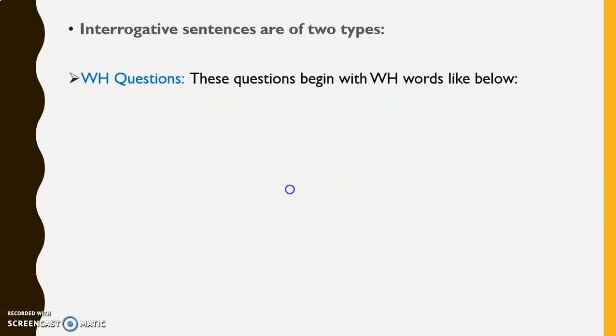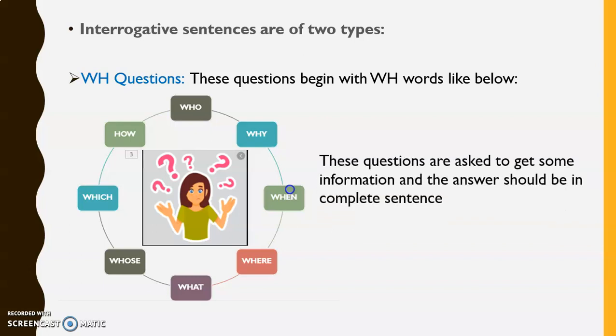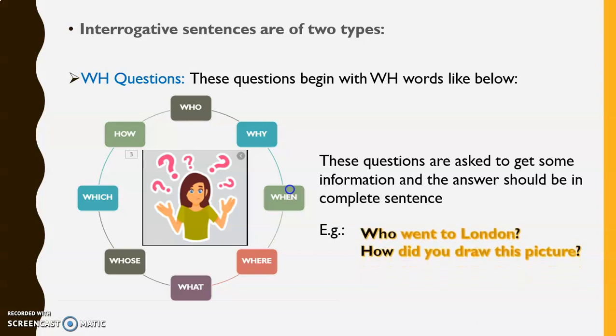Interrogative sentences are of two types, WH questions and yes/no questions. WH questions begin with a WH word like below. As shown below, you see who, why, when, where, what, whose, which, and how. These questions are asked to get some information and the answer should be in complete sentence. For example, who went to London? How did you draw this picture?